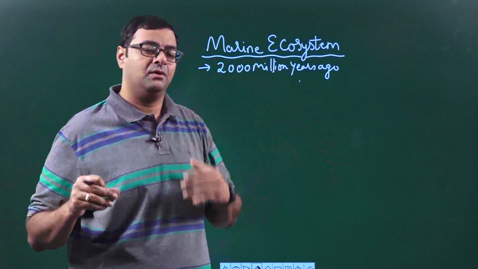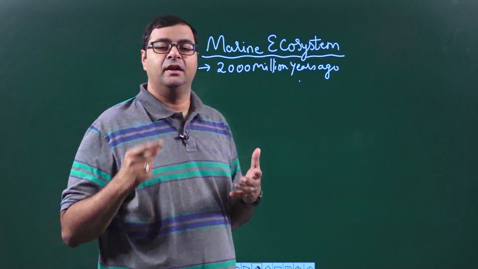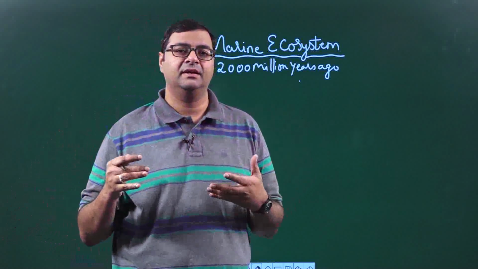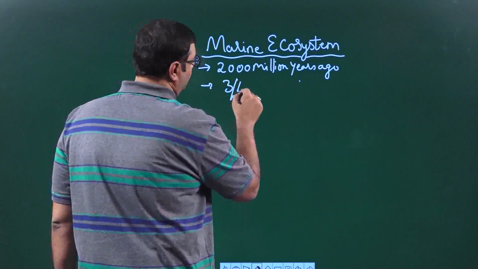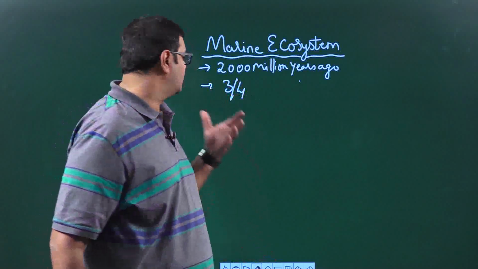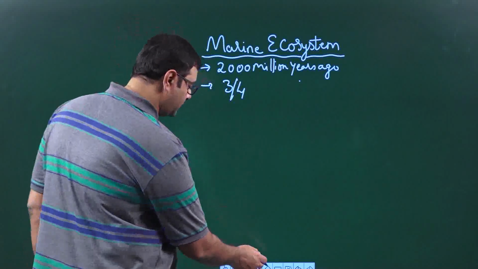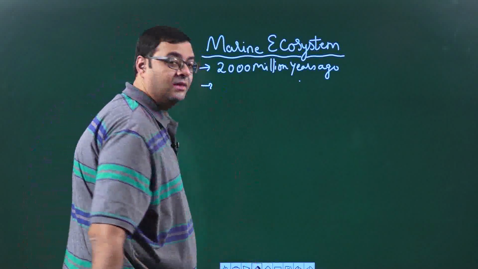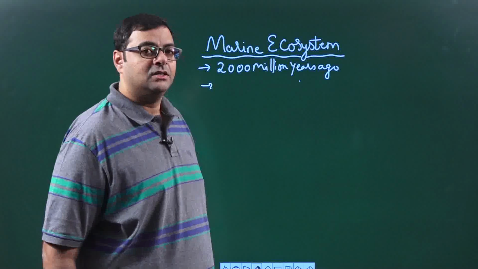What you should understand here is that the ocean is spread across the entire stretch of the earth. Three-fourths of the earth is covered with water. Out of that, one-fourth is fresh water and the rest is ocean water. So the content of ocean water is more than the fresh water which is available.